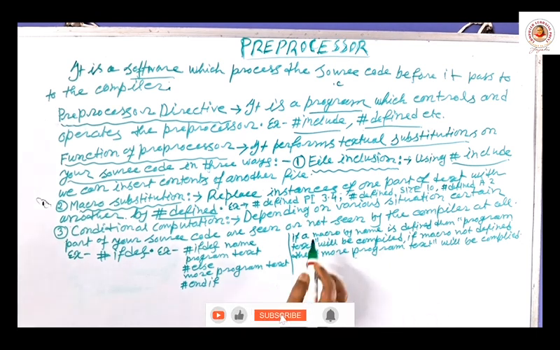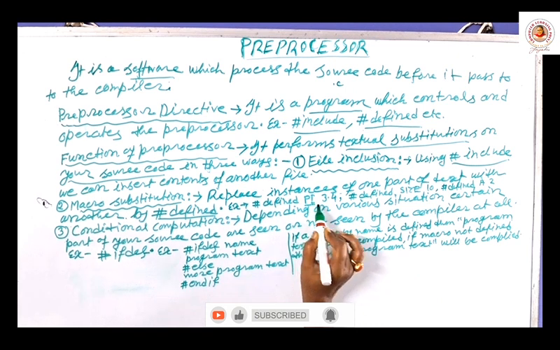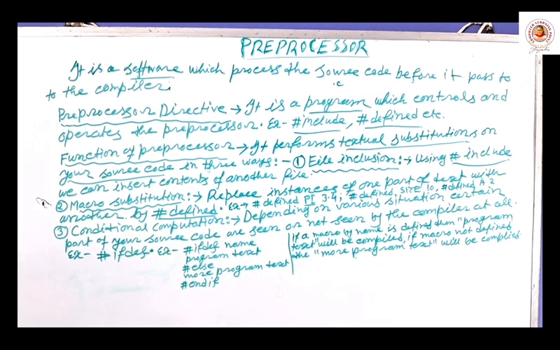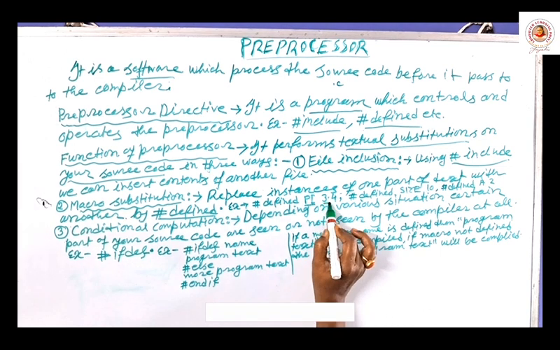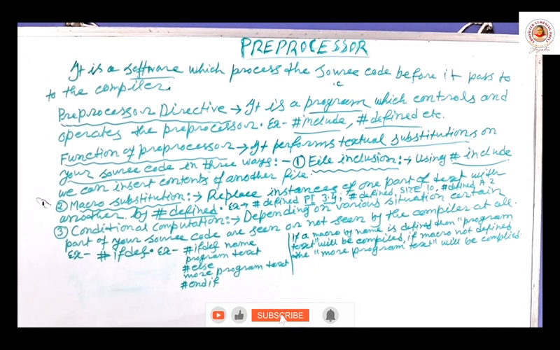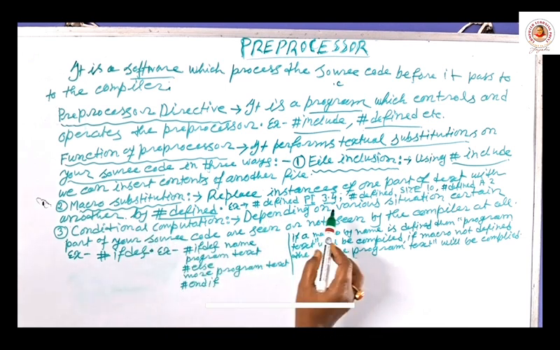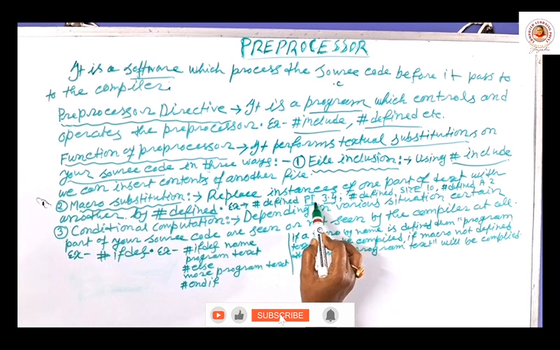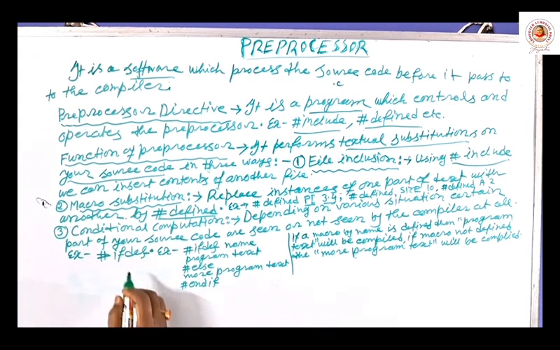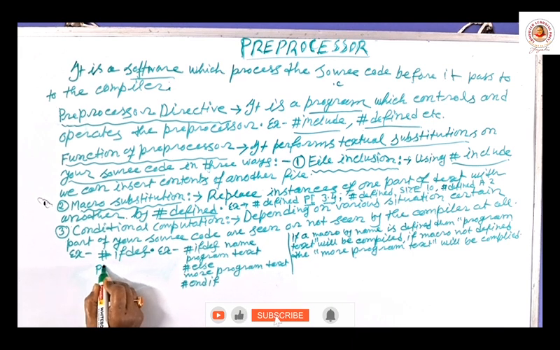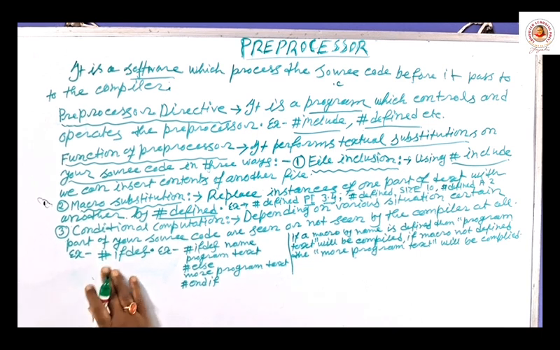Suppose pi is my name, an instance or name, which will be replaced by a value. Pi is the text or name of the macro, and the value of pi is fixed throughout the program, that is 3.4. That means in my C program, when I find pi, it will be replaced and written as 3.4.